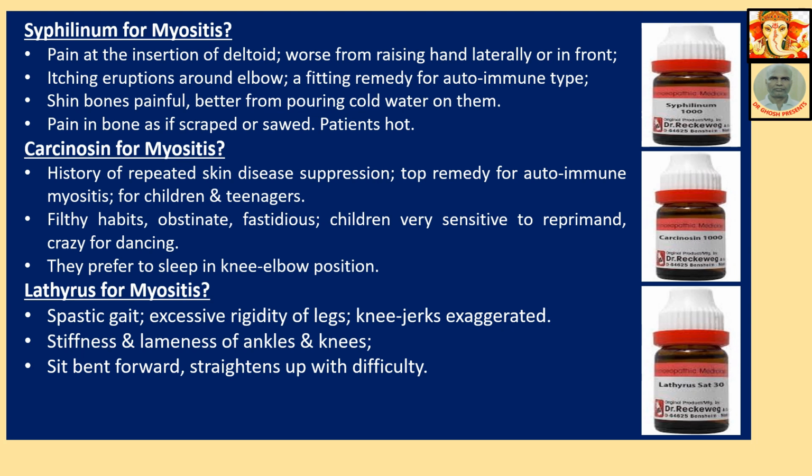Lathyrus for myositis: spastic gait, excessive rigidity of legs, knee jerks exaggerated. Knee jerk is a test of the nervous system. There are normal jerks, there is less, and there is hyper. In this case, Lathyrus, it is exaggerated or hyper. Stiffness and lameness of ankles, knees, seat bent forward, straightens up with great difficulty.